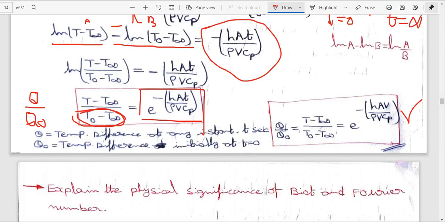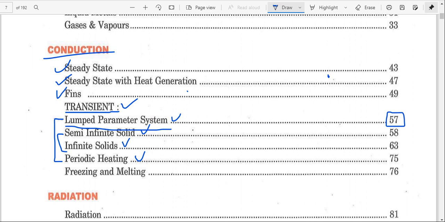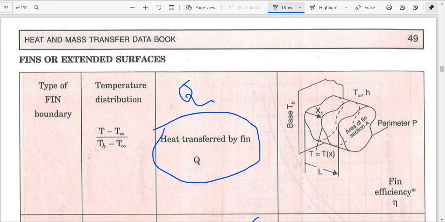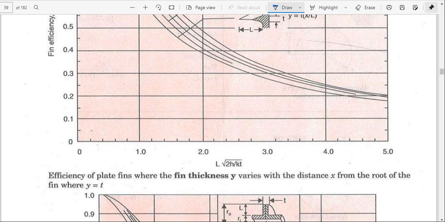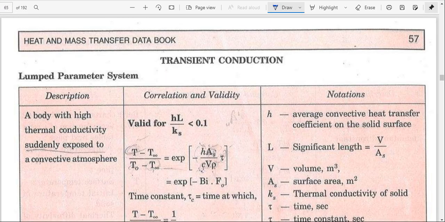I calculated the lumped parametric system, and whether this is correct or not, I am comparing with data book page number 57. So here, this is the transient conduction, lumped parameter system.